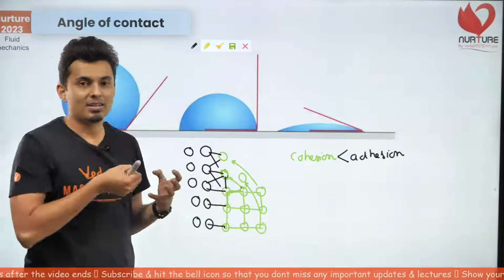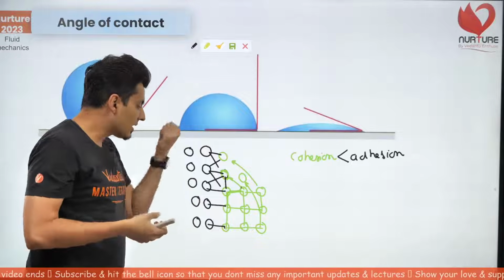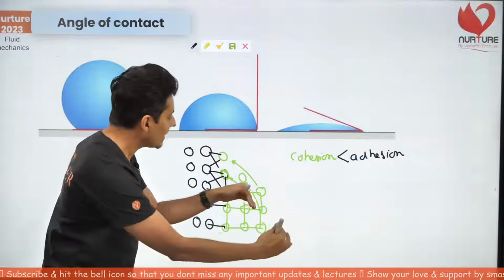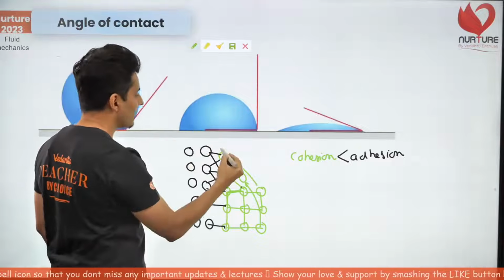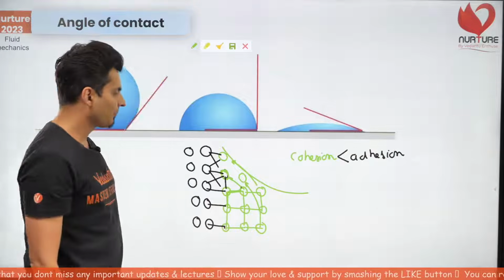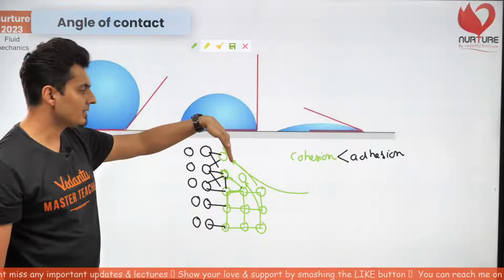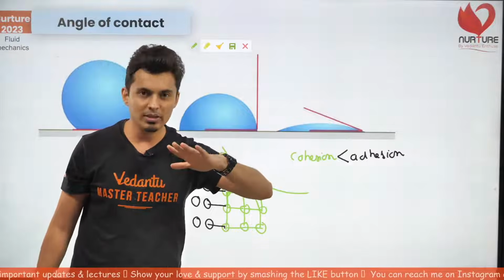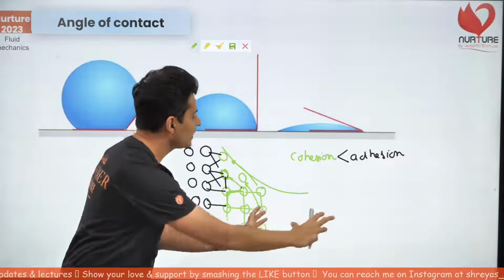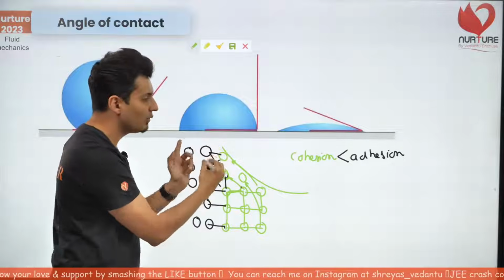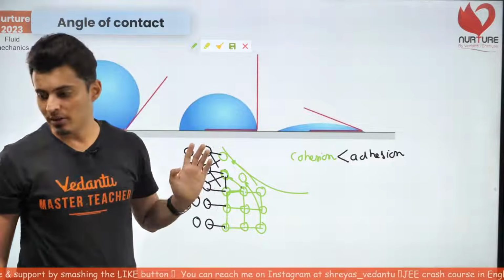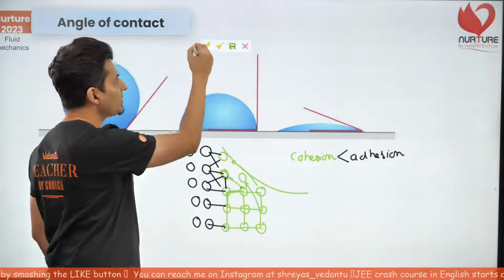Their attractiveness towards those container molecules will be more, so they will immediately jump up. And that's why you will get a curved surface like this. Is that understood, my warriors? You're going to get a curved surface because these molecules are immediately going to jump up. Now the moment these molecules jump up and start forming adhesive bonds, what are you going to see?